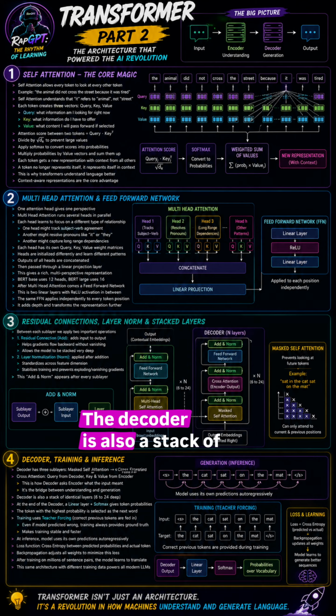The decoder is also a stack of identical layers, typically 6 to 24 deep. At the end of the decoder, a linear layer and softmax gives token probabilities. The token with the highest probability is selected as the next word.